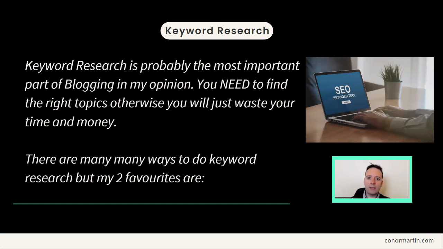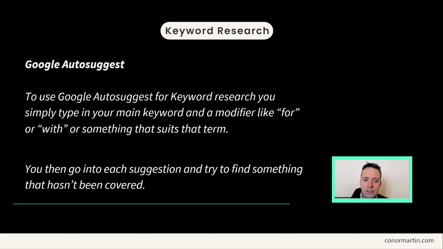Okay, so there are many, many ways that you can do keyword research. These are just two of my favorite at the moment. The first one is Google Auto Suggest. You basically just type the words into Google and wait for Google to show up what is the next word, okay? So you can use different little modifier words, like "can you", and then wait for Google to type up the next word. So let's have a look at some examples now.